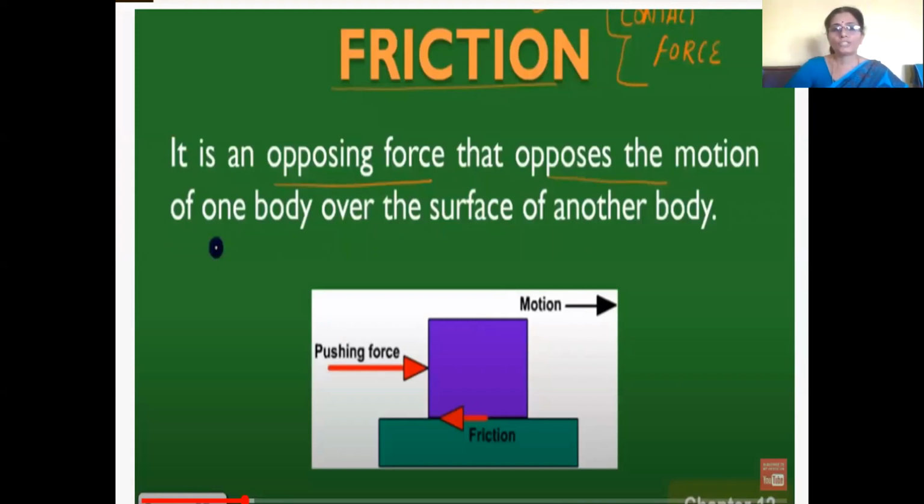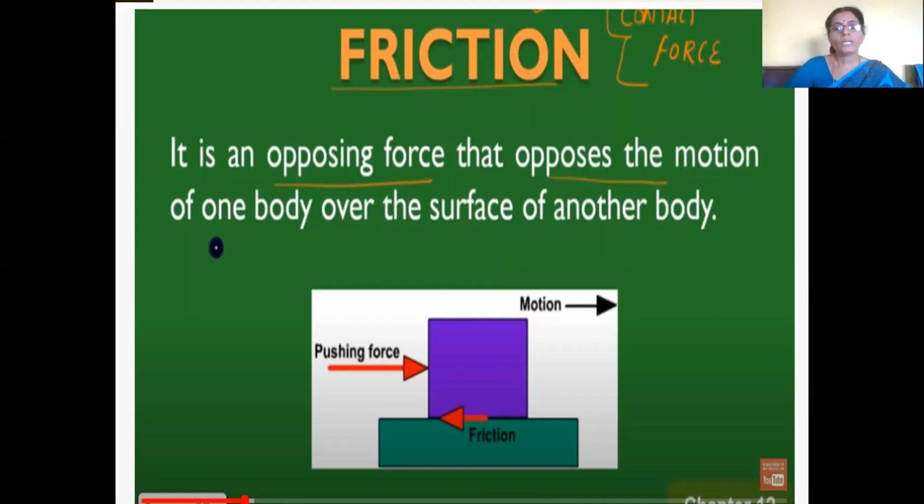Friction is an opposing force that opposes the motion of one body over the surface of another body. So friction is always an opposing force. When you apply a force, the object will move in the direction of the applied force, but the frictional force will act in the opposite direction.